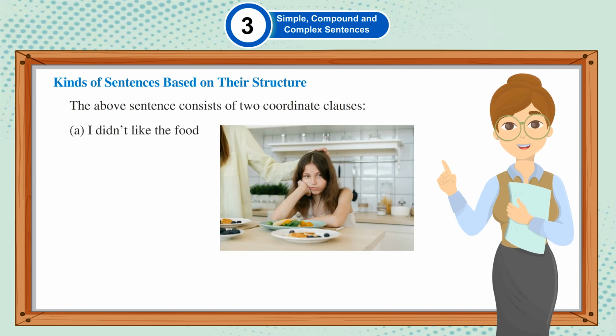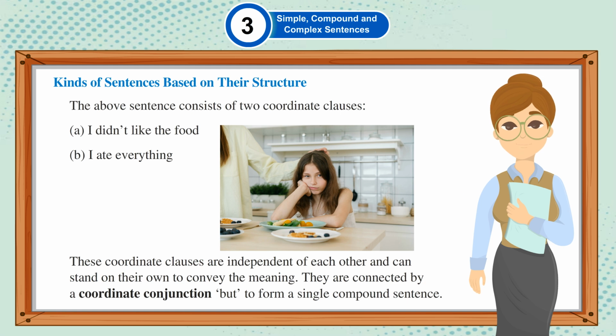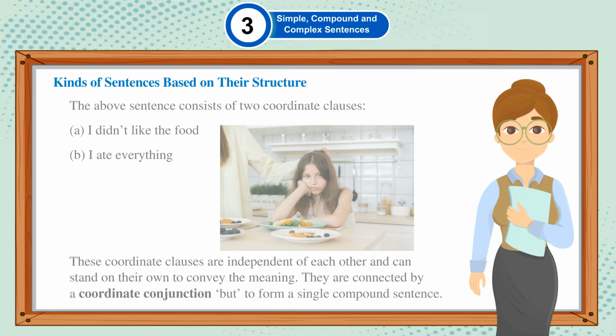1. I didn't like the food. 2. I ate everything. These coordinate clauses are independent of each other and can stand on their own to convey the meaning. They are connected by a coordinate conjunction, "but", to form a single compound sentence.